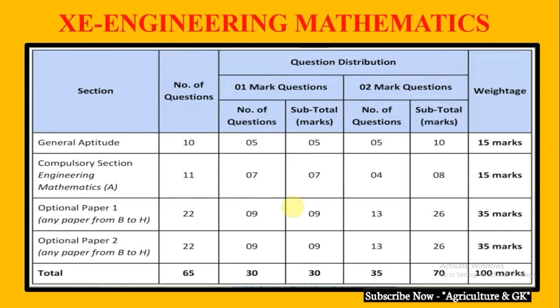Optional paper 1, which can be either food technology or the subject you have chosen according to your area of interest and strength, has 22 questions, in which 9 are one-mark questions and 13 are two-mark questions. So the section comprises 35 marks, and the same is true for optional paper 2. So the total number of questions will be 65 and the total number of marks will be 100.